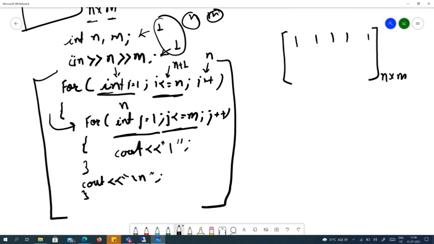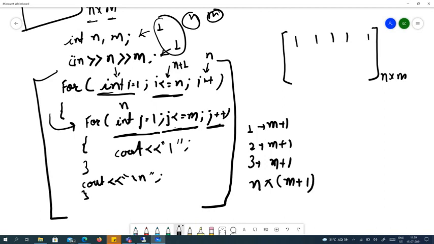This condition will run for every n time. For the first time, this condition will run m plus 1 times. For the second time, it will again run m plus 1 times. For the third time, it will again run m plus 1 times. Whenever we come inside this loop, this condition will run m plus 1 times. And we are coming inside this loop n times, so this condition will run n into m plus 1 times.